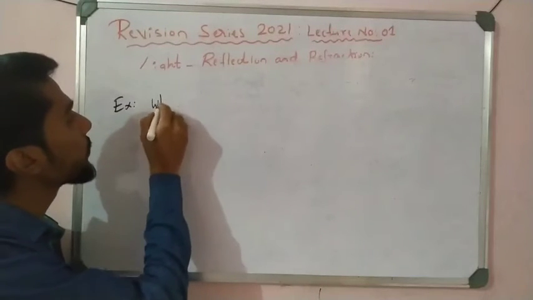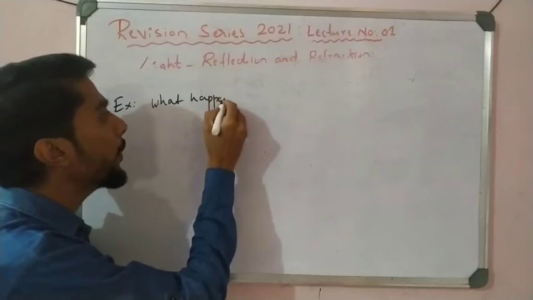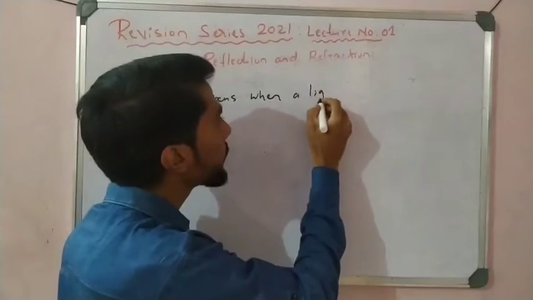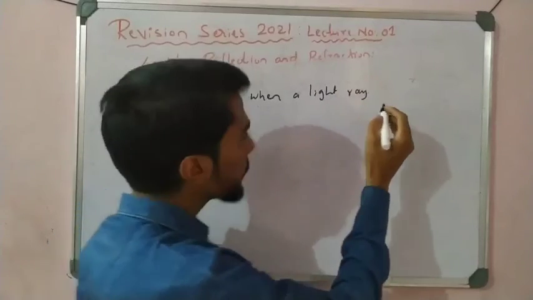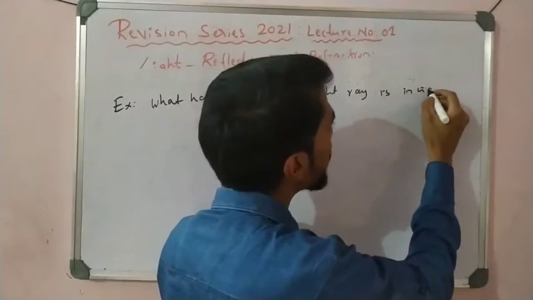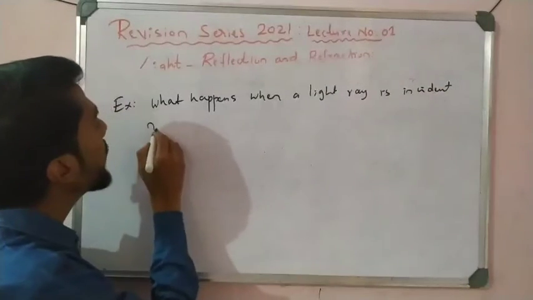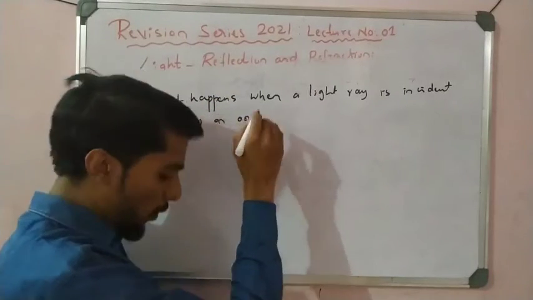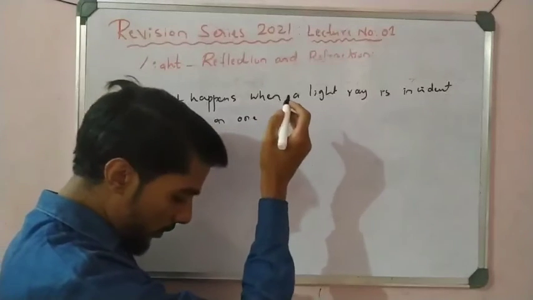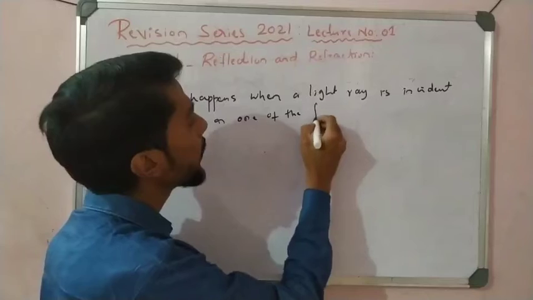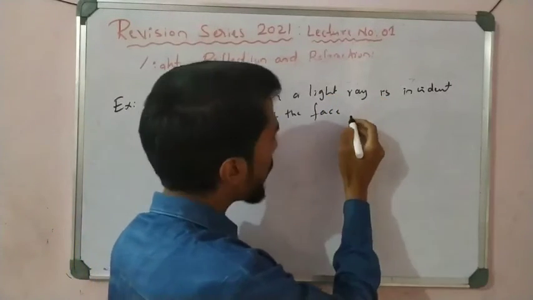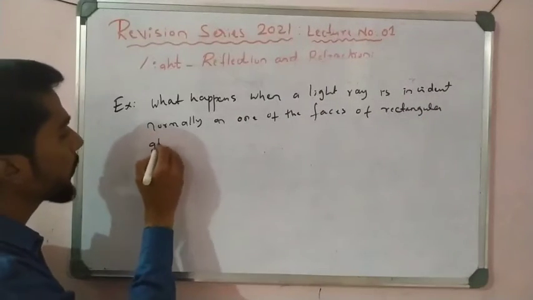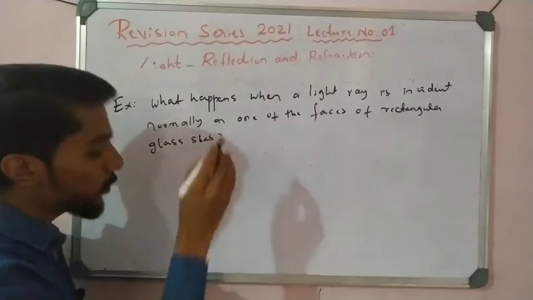What happens when a light ray is incident normally on the surface of one of the faces of a rectangular glass slab. So see, very important.